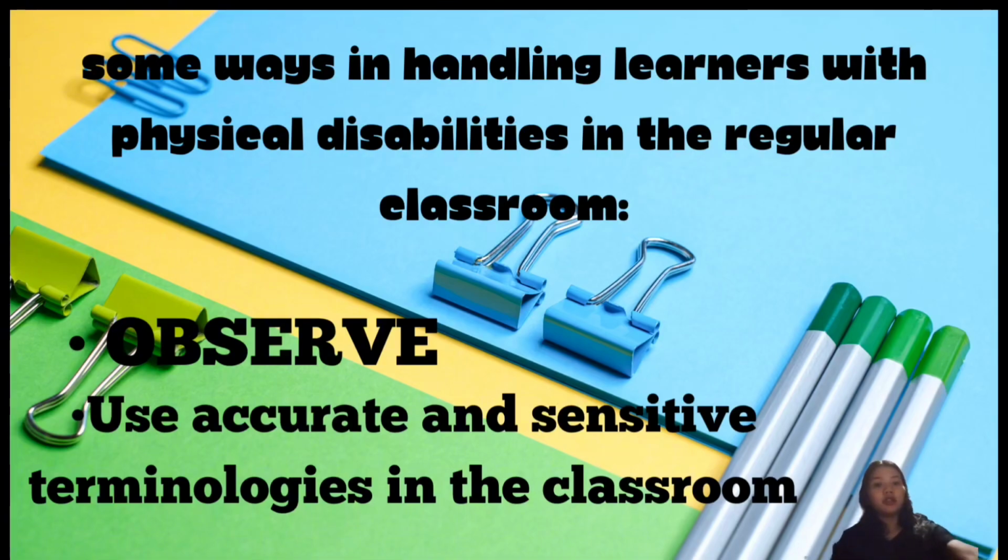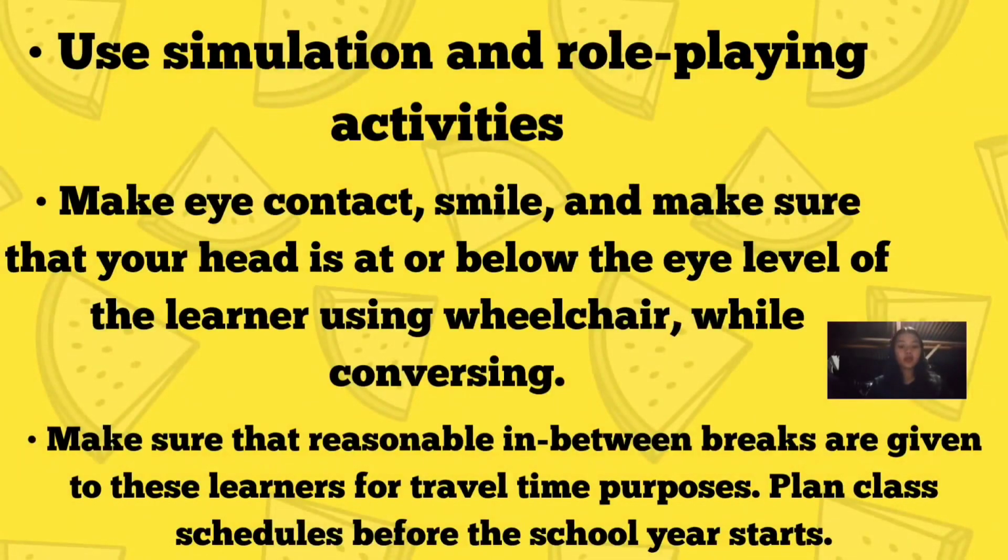sensitive terminologies. Third one is use simulation and role play activities where able learners are given opportunities to use wheelchairs and other assistive devices to help raise awareness of some barriers their classmates are facing.